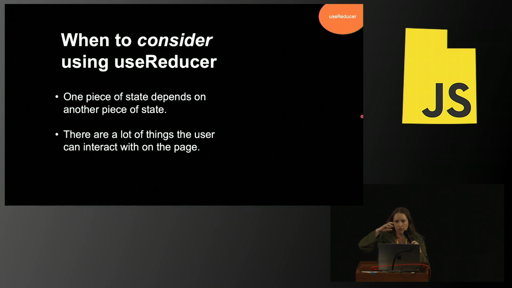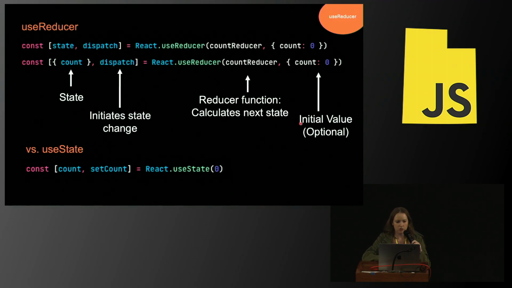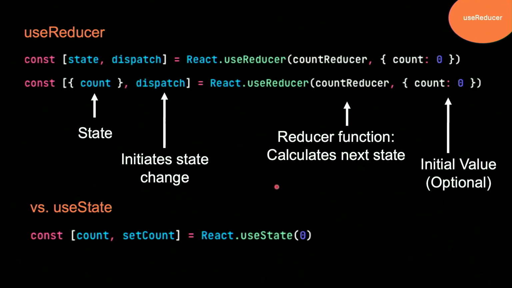If we don't have all of our logic in one place, like a reducer has to offer, then our state management ends up scattered throughout our app, and that's much harder to maintain. So this is what a useReducer looks like. I have a useState and a useReducer both here because if you understand what a useState is, it's not too big of a step to move to a useReducer.